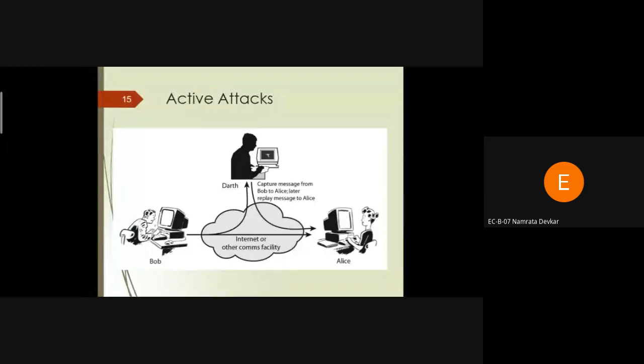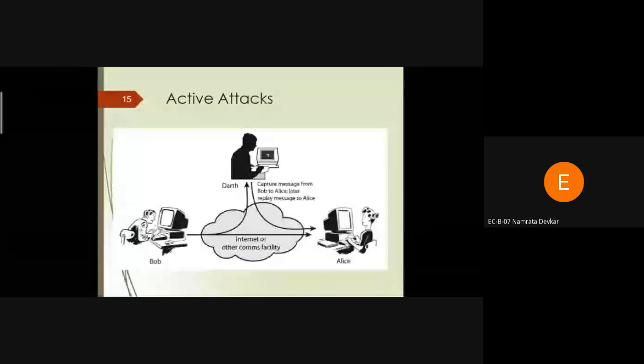And in an active attack, when user A transmits the information to user B, the third person can read the content of the message, change the message, and reply to person B. So these are the two main types of attack, active attack and passive attack.